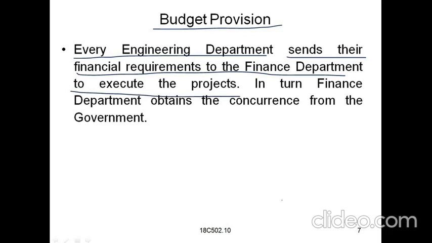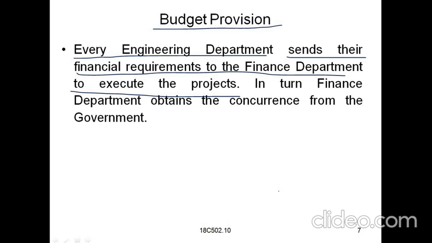Here we can see how many departments there are. We have 6 departments: irrigation department, roads and buildings department, panchayat raj department, rural water supply department, and tribal and welfare department. These 6 departments execute the projects, and they send the budget to the finance department.